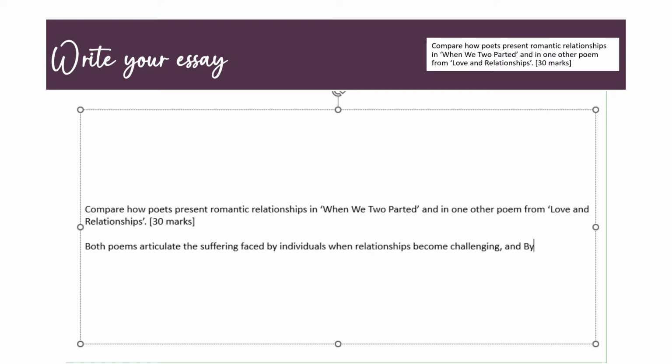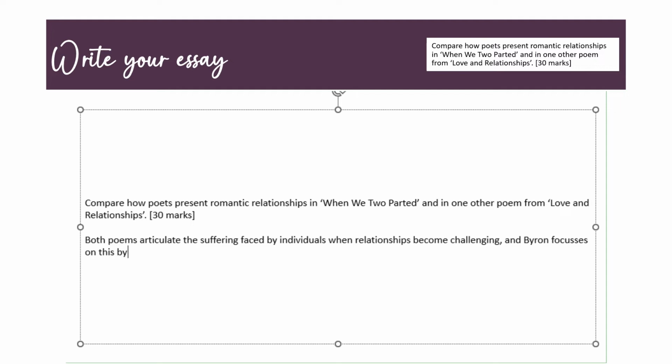And then I'm going to focus in on one poem. So I'm going to focus in on When We Two Parted, and after that I'm going to look at Winter Swans. And Byron focuses on this by beginning his poem with an emphasis on separation. Okay, so I've got my main idea, looked at the two poems, zoomed in on Byron, and then I need to have some evidence, or I need to show where in the poem we find this emphasis on separation. And I'm going to do that by looking at the first couple of lines.